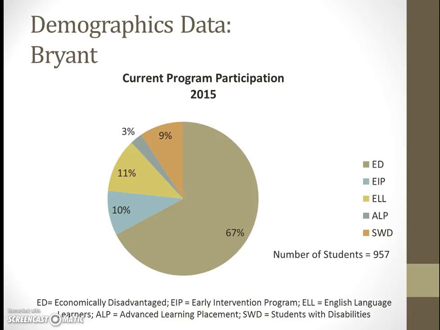So we have 67% that are economically disadvantaged. We have 10% that are EIP, 11% that are English language learners. We have 3% that are target or advanced learning, and then we have 9% that are students with disabilities. And I do have the acronyms down at the bottom, so read through those one more time for those who may not be in the classroom and aren't as familiar with some of the terminology that we use, because I do want you to be familiar with those terms. Throughout the presentation they won't always be spelled out, so just keep those in mind as we go through the presentation.